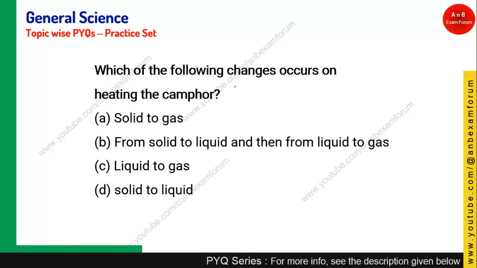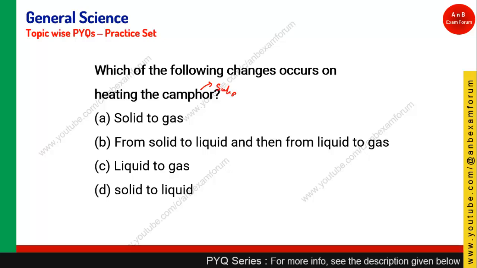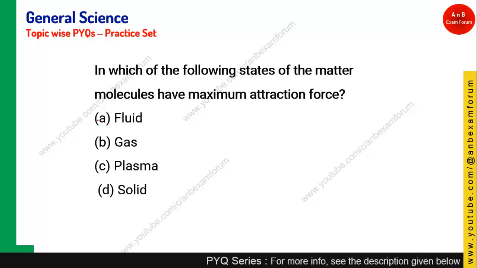Which of the following changes occur on heating camphor? Camphor is one of the solid substances. The options are solid to gas, solid to liquid, then liquid to gas. Camphor is basically a solid, so you can eliminate option C. Camphor is a substance which does not turn into liquid; it directly converts into gas through the sublimation process. So option A is the right answer. Let's see the next question.